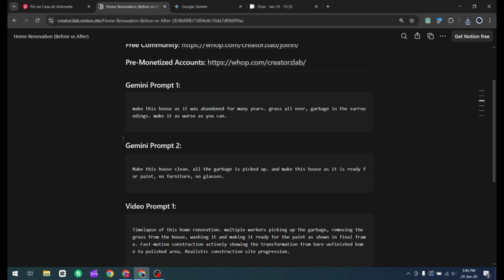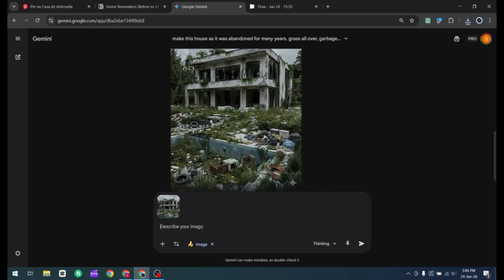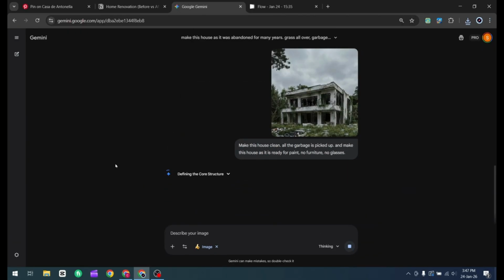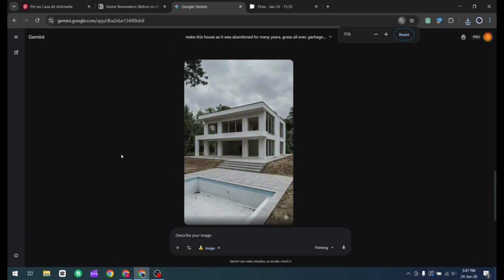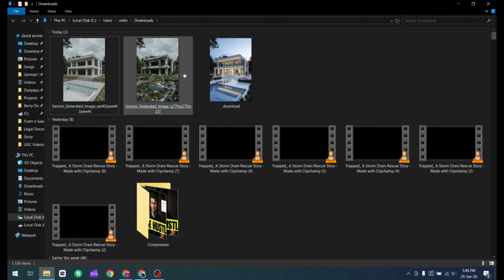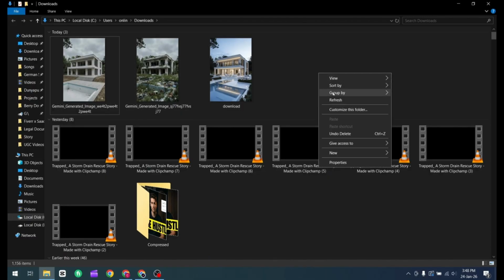Return to the Notion page and copy the Gemini 2 prompt. Paste this new prompt along with the garbage image you just uploaded. Gemini will now generate the construction image, showing the house in a partially built state. Download this one as well. At this point, you should have 3 images: the garbage look, the construction image, and the final finished house.